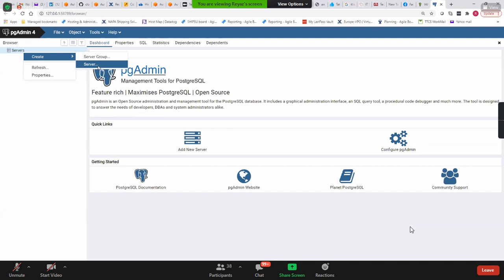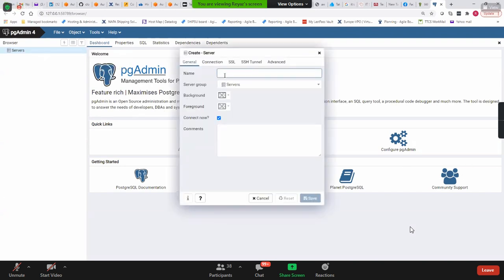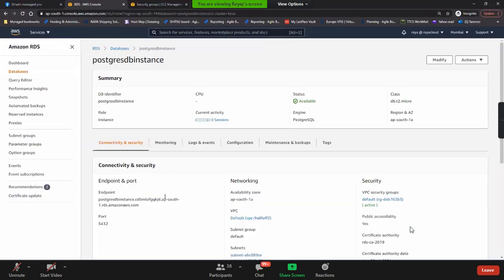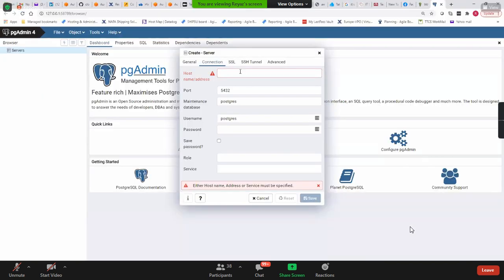Name, I'll call it AWS RDS server. And here, if you go to connections, what is the host name that I need to provide here, guys? I need to provide this endpoint.